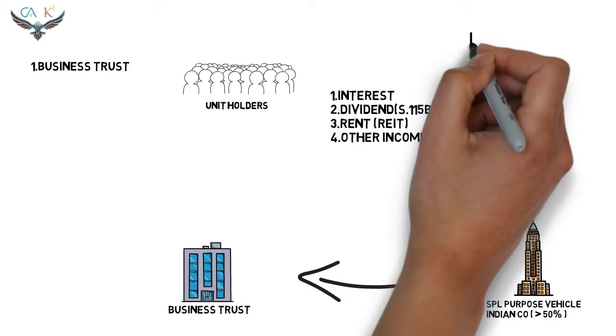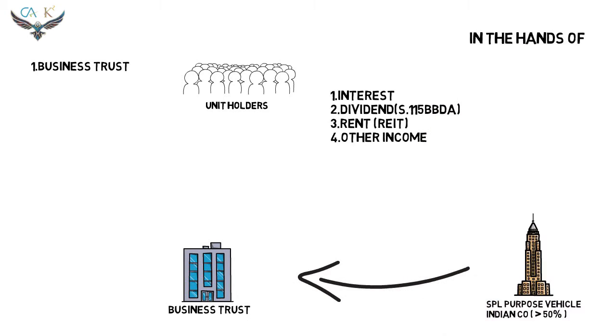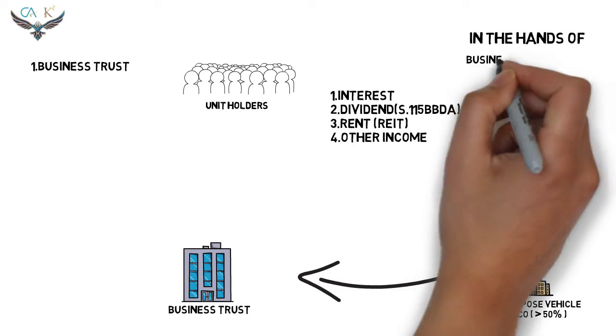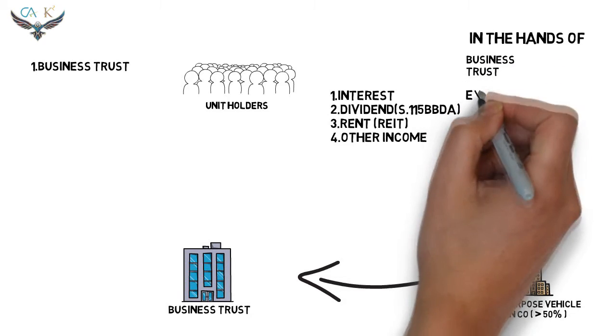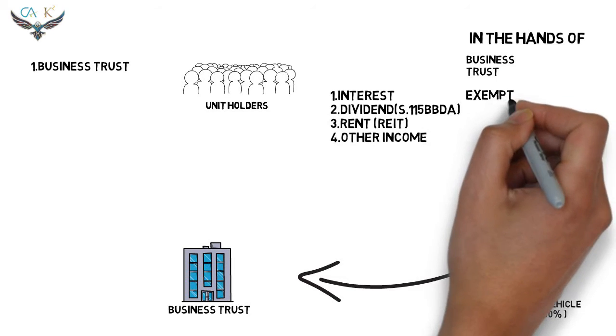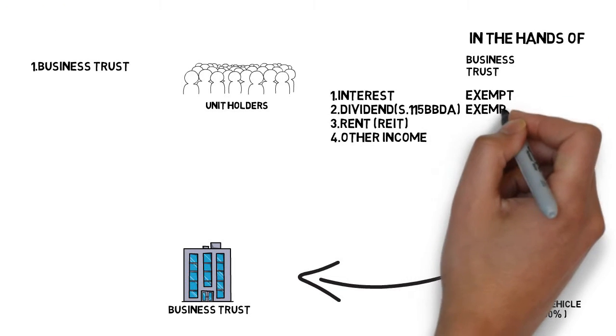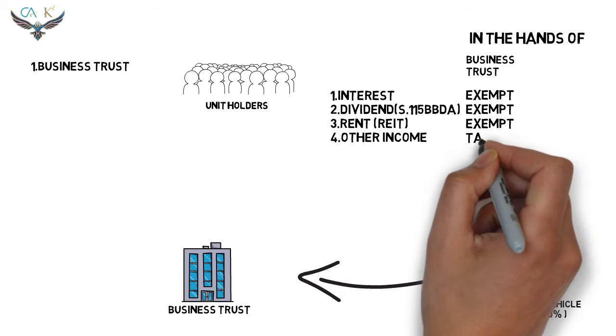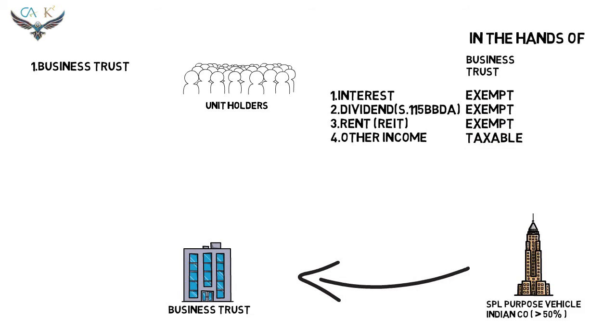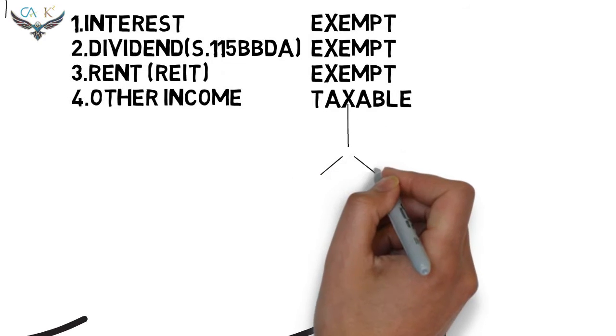In respect of the income that is being collected by the business trust from the special purpose vehicle, the tax implications are: the interest income, the dividend income in respect of which the special purpose vehicle chooses to pay the tax under section 115BBA, and the rent income are exempt. So all other income except the above three are taxable in the hands of the business trust.